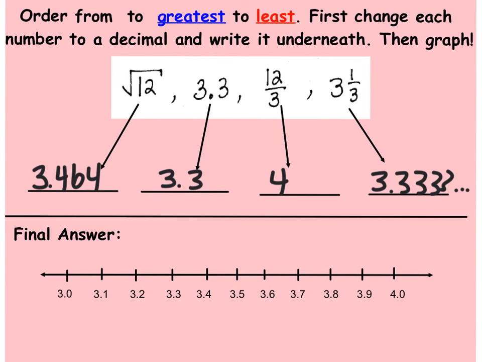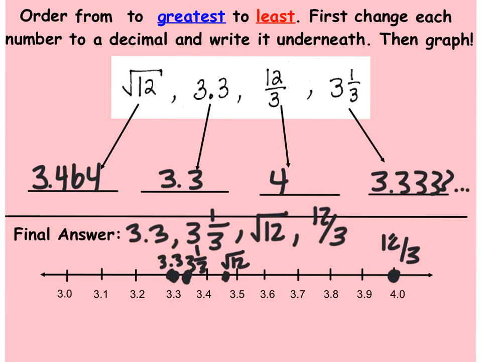Okay, and here you have your decimal equivalents. So make sure that this is what you had on your paper. And then again, we're going to pause. Go ahead and write your final answer of the rational numbers in order from least to greatest. Okay, here you go. So here's our final answer with our rational numbers listed from least to greatest. Now go ahead and pause the video and put them on your number line. All right, and here's what your number line should look like. Again, when you were graphing them, you should have noticed that they went left to right. Nice job. We're going to do one more example.